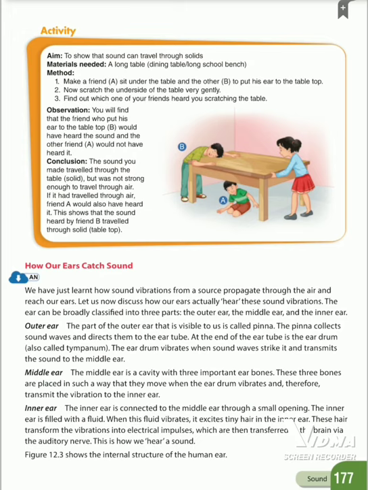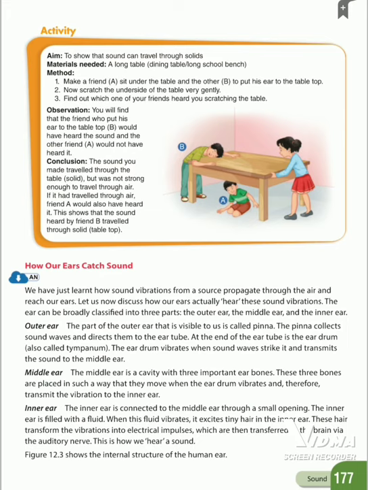Sound vibrations from a source propagate through the air and reach our ears.